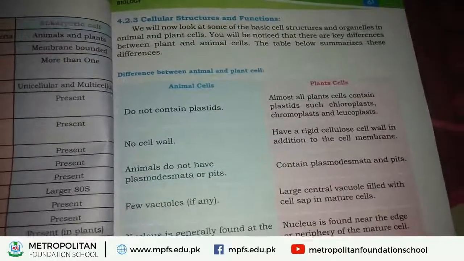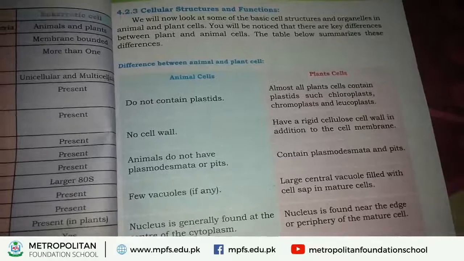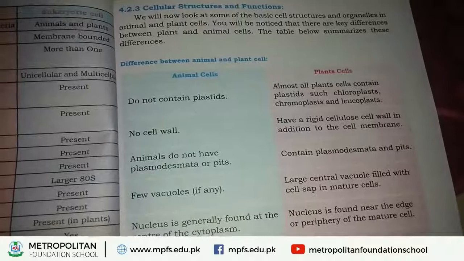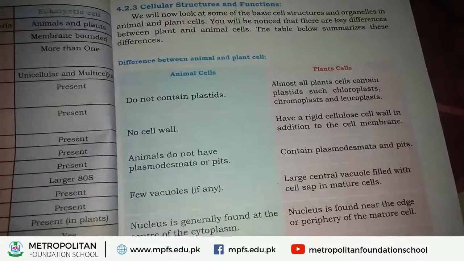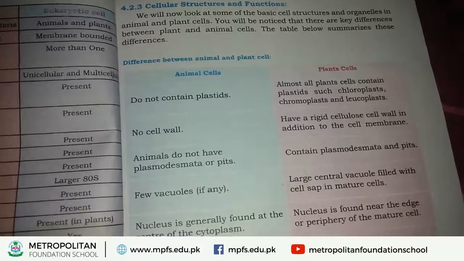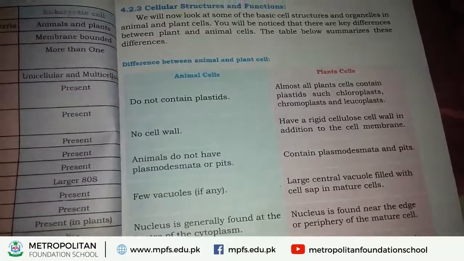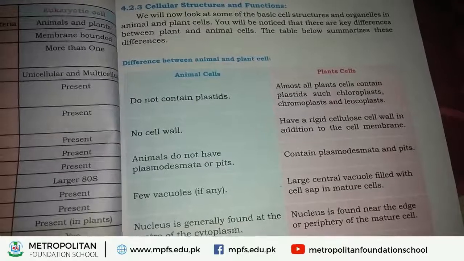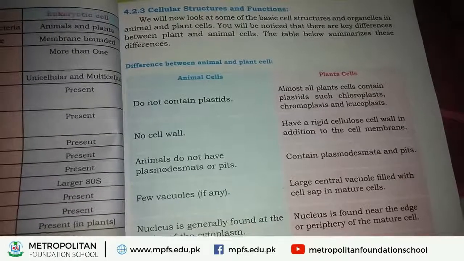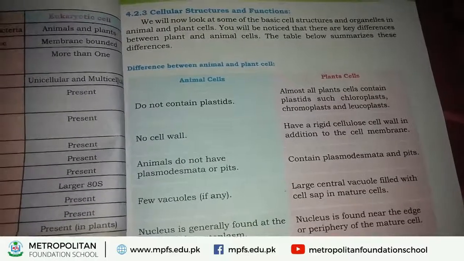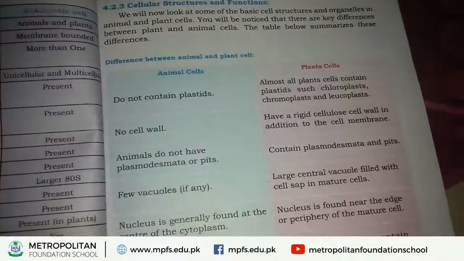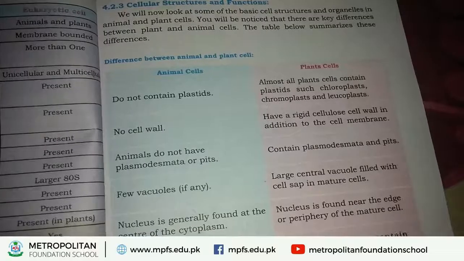Cell wall. The next structure, which is found only in plant cell and is absent in animal cell, is called cell wall. We already discussed previously what cell wall is. Cell wall is the outermost boundary found around the cell and it protects the cell. This boundary is called cell wall. Cell wall is absent in animal cell, but cell wall is present in plant cell.